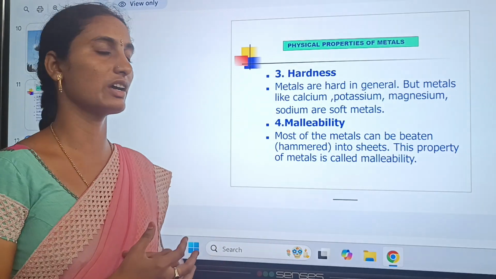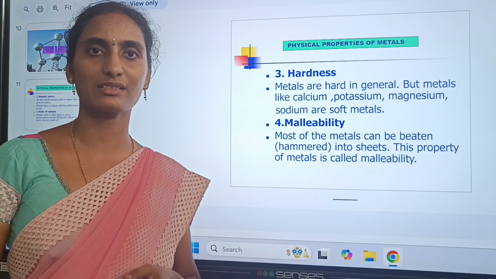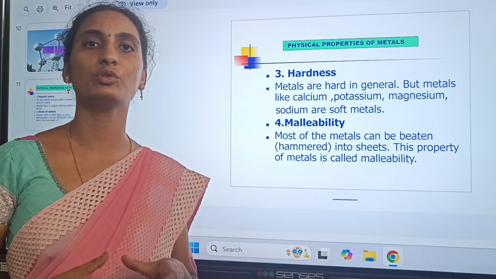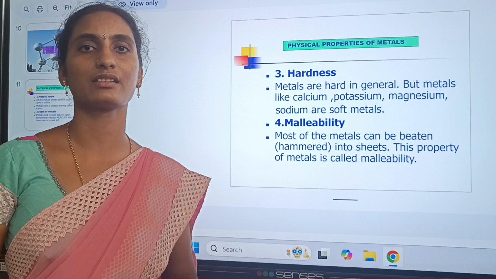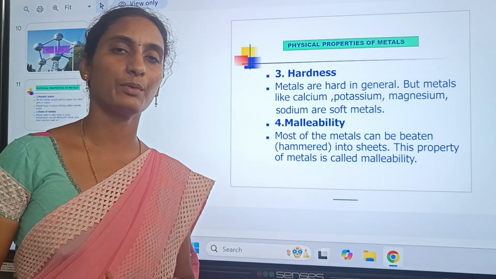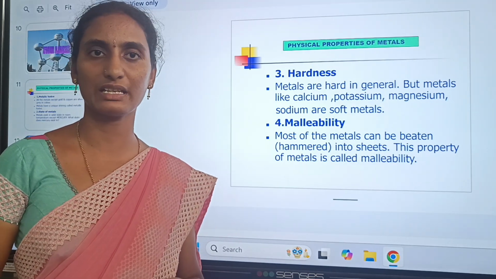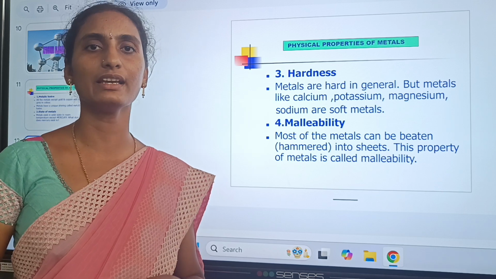Except these, we use other metals in building industries, hospitals and all types of construction, for example iron.